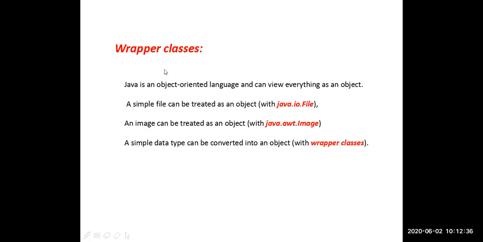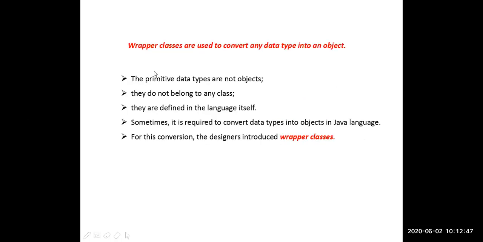Clear? The wrapper classes are predefined classes in Java, which are useful for converting simple data types or primitive data types into objects. For declaring objects for the primitive data types, we are using the wrapper classes. Primitive data types are directly not objects. They do not belong to any class. They directly belong to the language only. Sometimes it is required to convert the data types into objects. For this conversion, we take help of the wrapper classes.